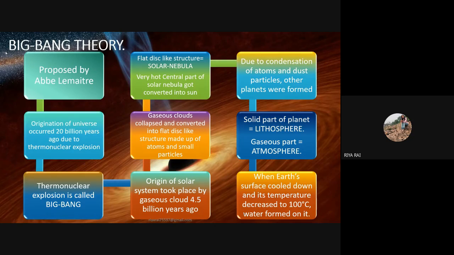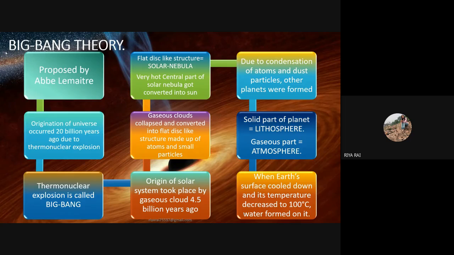Due to this, the origin of the solar system took place from a gaseous cloud approximately 4.5 billion years ago. This gaseous cloud collapsed and got converted into a flat disk-like structure, which was made up of atoms and small particles. That structure was known as the solar nebula. It was very hot in the central part and it got converted into the sun as its temperature increased day by day.